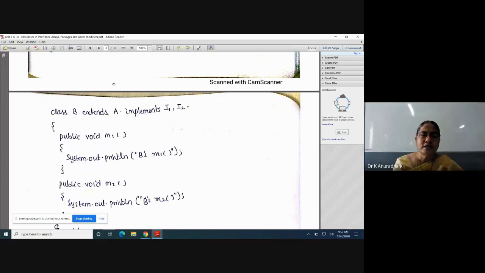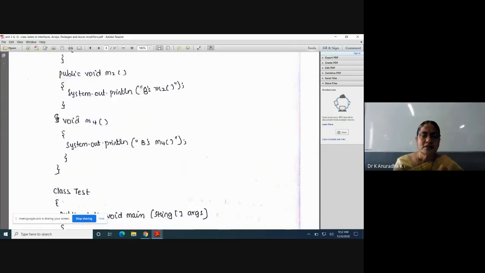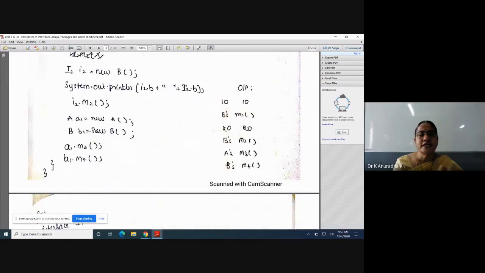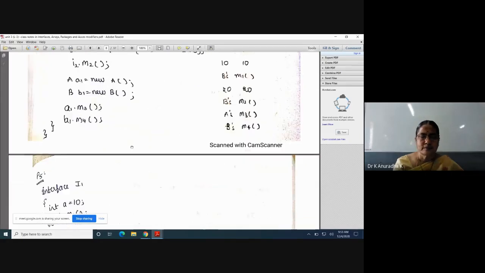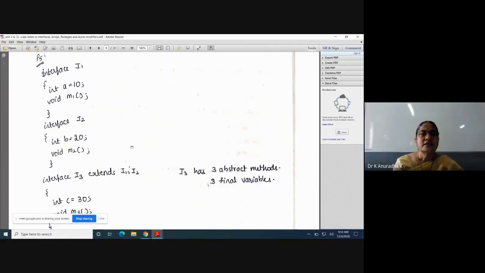So if you create objects purely for class B, with the class B's object I can access all the members of the interfaces I1 and I2 and also all the members of this class A. So this is the subclass object. With this subclass object, I can access all the members of interfaces I1, I2 and class A and its own members. Here you can write all those. So this is the program using extends and implements.